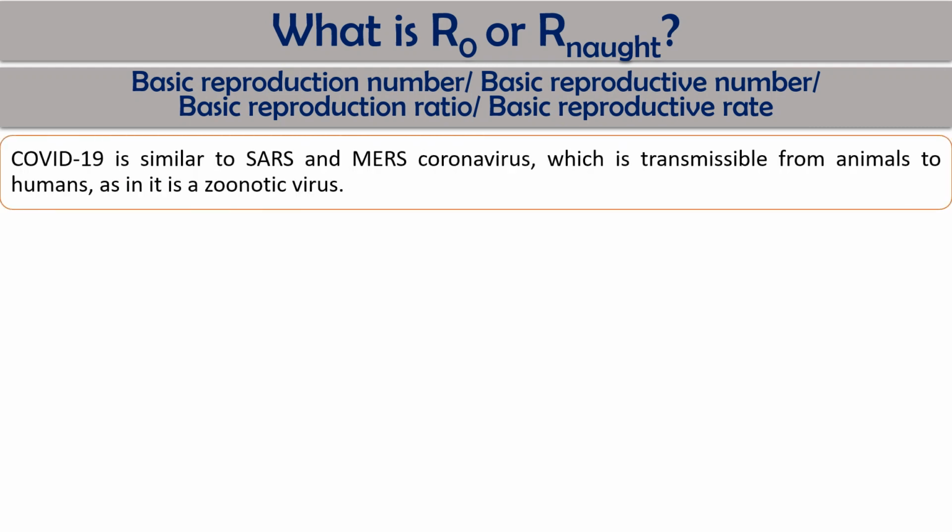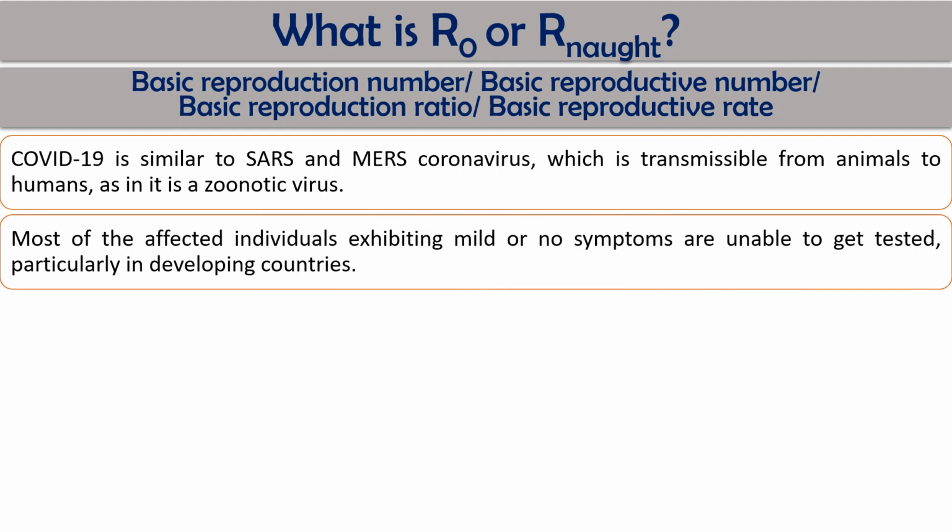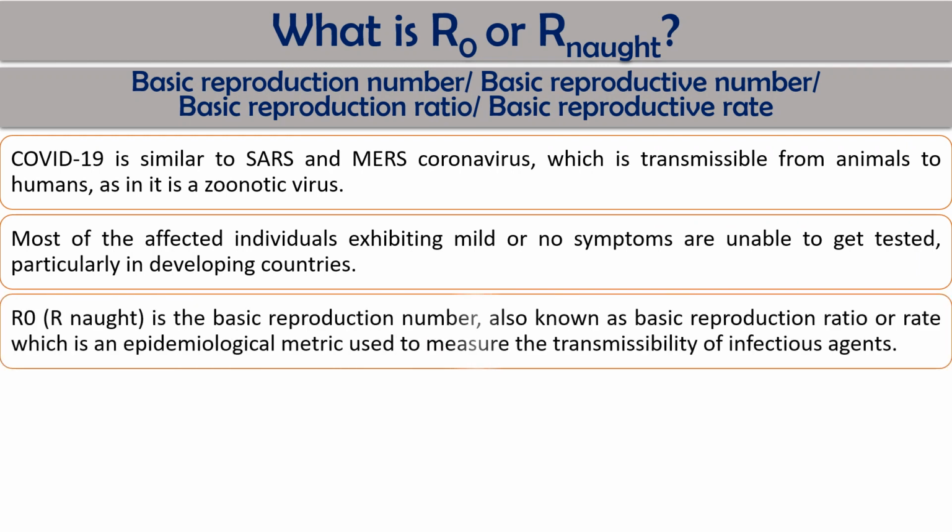COVID-19 is very similar to SARS and MERS, which were discovered previously and which are transmissible from animal to human, so it is called a zoonotic virus. Most of the affected individuals have mild or no symptoms and are unable to get tested, particularly in developing countries. Because they are not tested, it is one of the important things for transmission. This is very significant, and there this R naught or R value comes.